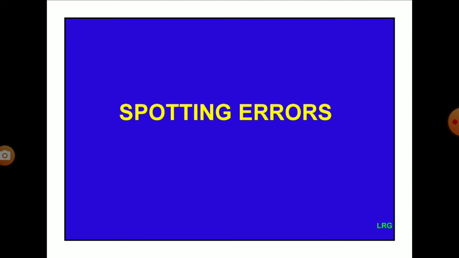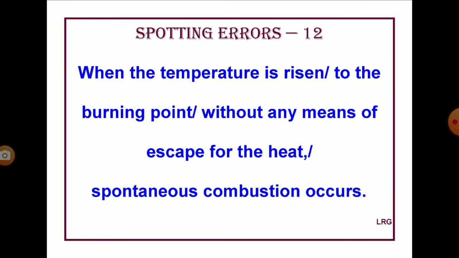Now let's see the sentence to spot the error. When the temperature is risen to the burning point without any means of escape for the heat, spontaneous combustion occurs. Obviously, the verb is risen is the error because rise is an intransitive verb. It can't be used in the passive voice. So, how would you correct that error? You can correct the error in two ways, either by using the verb rise in the active voice form or using the verb raise in the passive voice. This is how you can rectify.